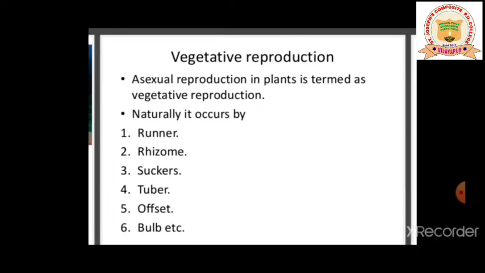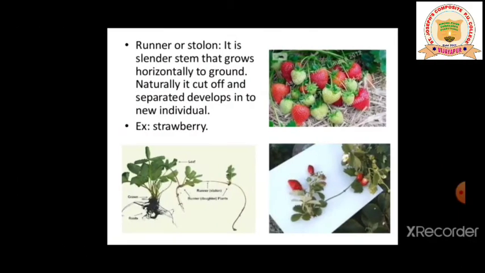Write down the vegetative propagules of the following, A, B, C, D, 5, they will ask. So you are supposed to write the vegetative propagules for the following plants. Okay. So the examples for the runner or stolon, they will ask you.